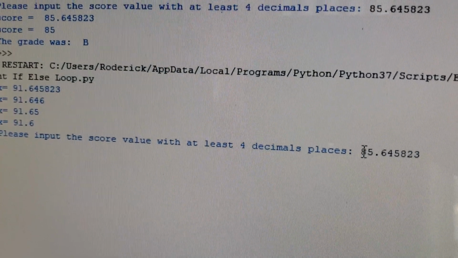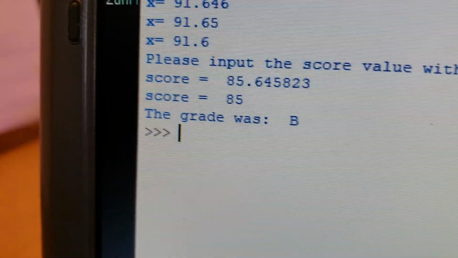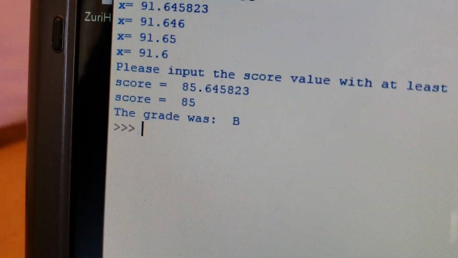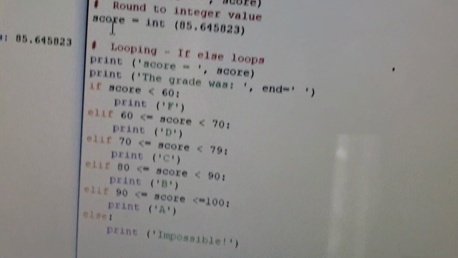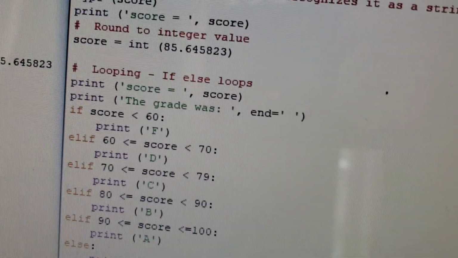When I input that value, it's going to tell me that the value I input was score equals 85.645823. Now it changes that value. Over here, it tells you to change that score into an integer, and so it actually returned 85.